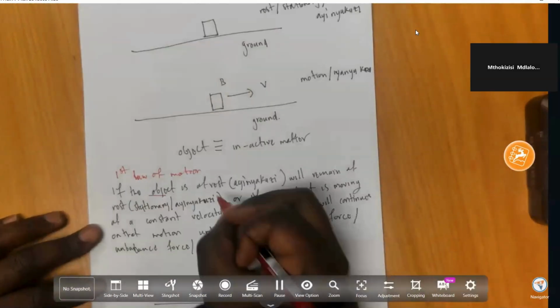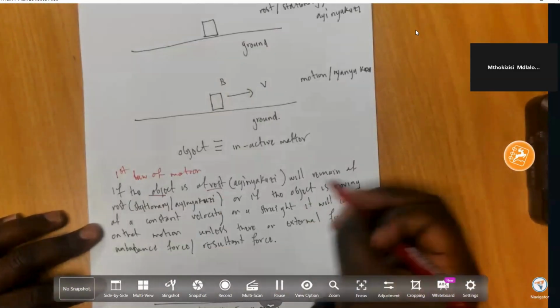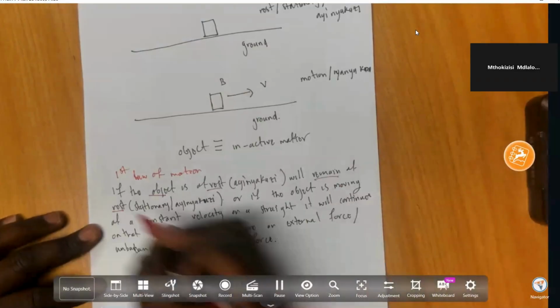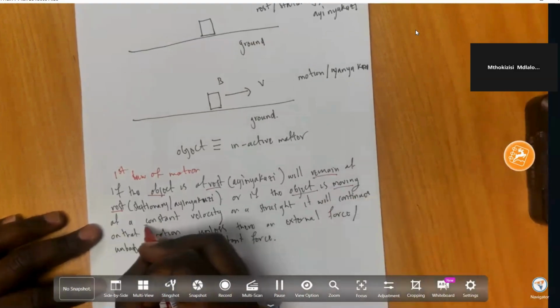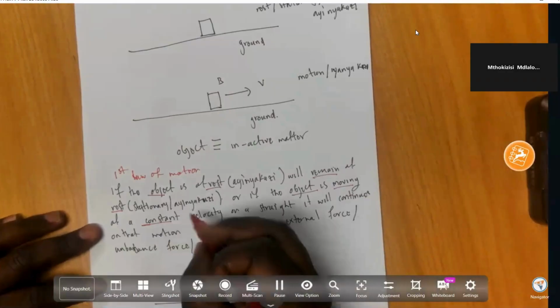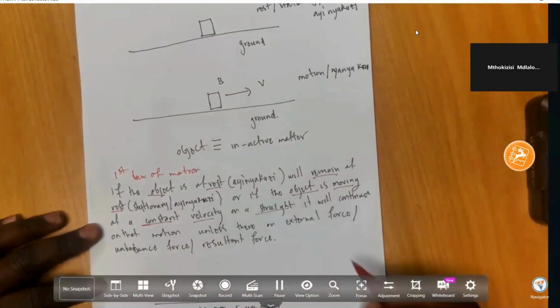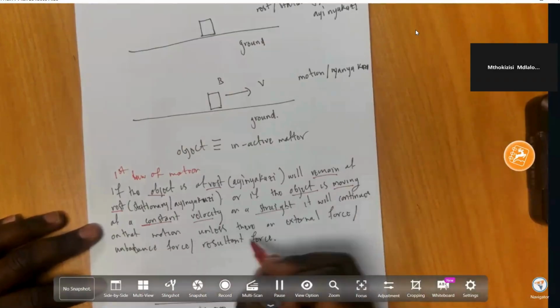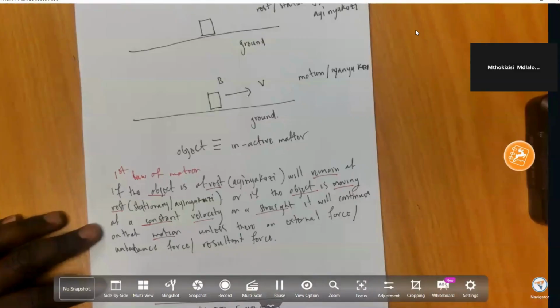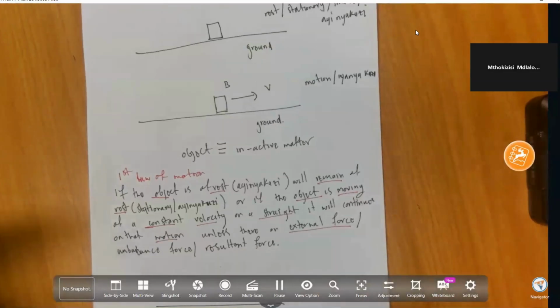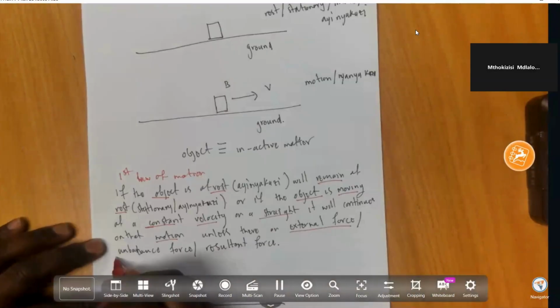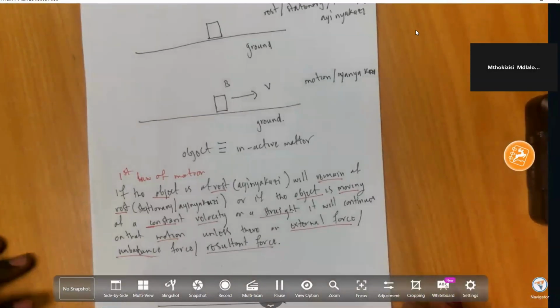Let's highlight what is important. We are dealing with an object. If it's at rest, enyakazi, it will remain at rest. Or if this object is moving, it must be moving at a constant velocity on a straight line, and it will continue on that motion unless there is an external force, because we've already concluded that this object does not have an internal will or power or strength to change its motion in space and time, or there is an unbalanced force or a resultant force.